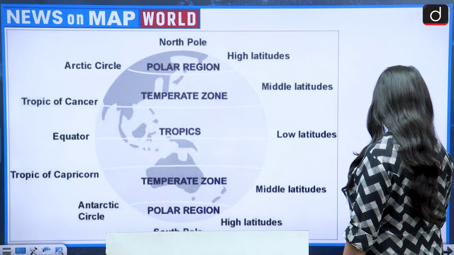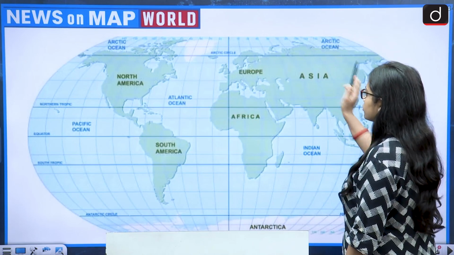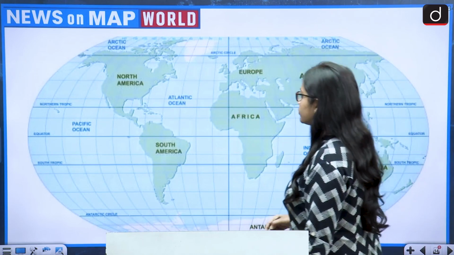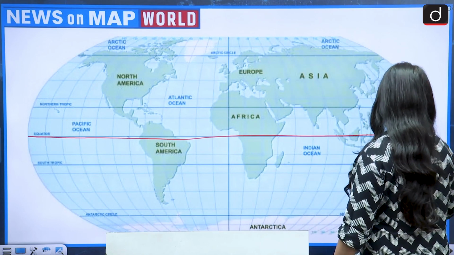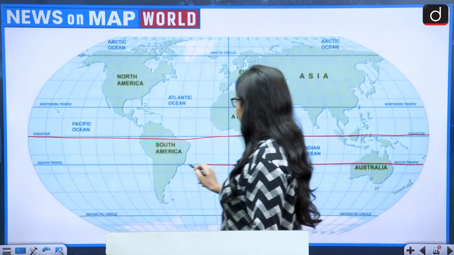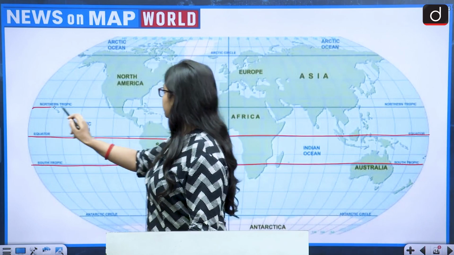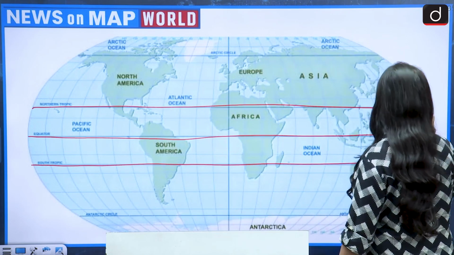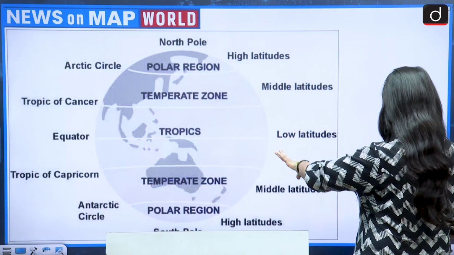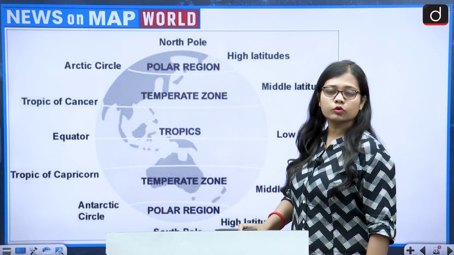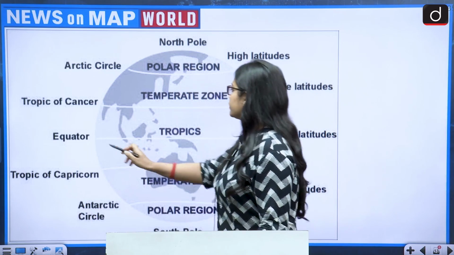First of all, let us look at the world map. If we draw the equator, this is the equator. Then if we look at the different zones of the world map, this is what we get.